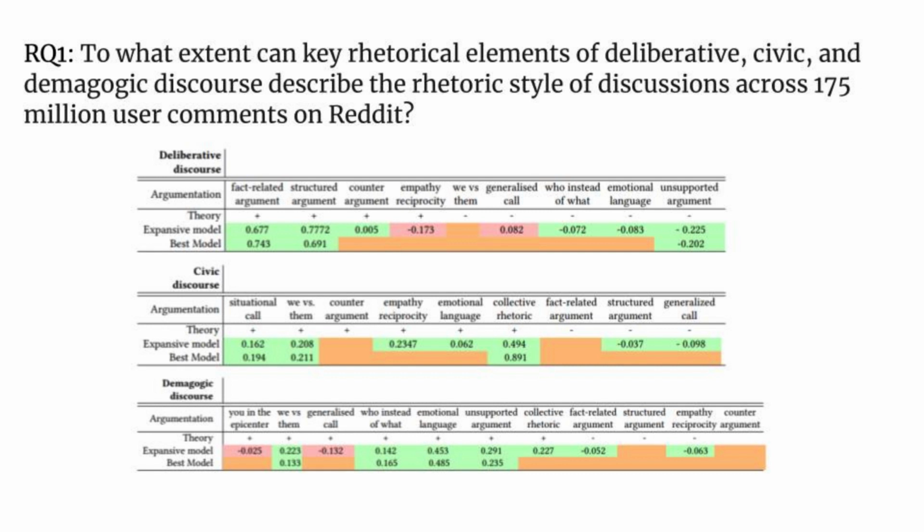With orange, we demonstrate cases that we were not able to include the rhetorical elements to the specific model. Overall, the results show that on Reddit, deliberative discourse was characterized by fact-related and structured arguments, civic discourse by collective rhetoric and empathetic and reciprocal language, while demagogic rhetoric by emotional language and unsupported arguments.